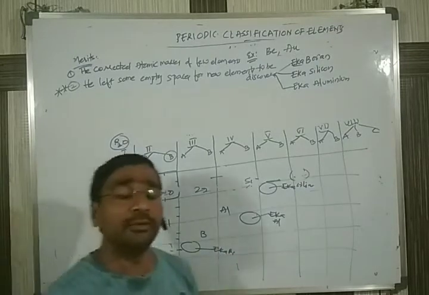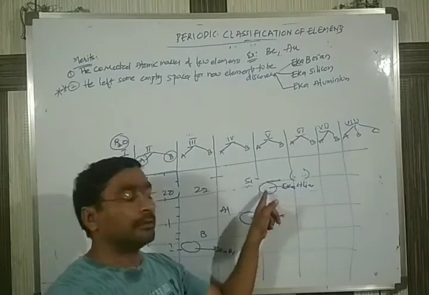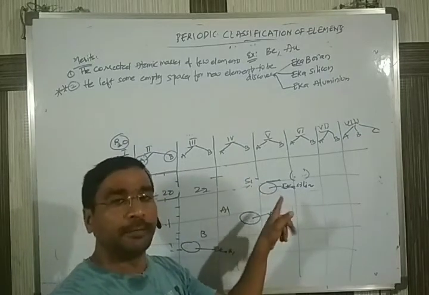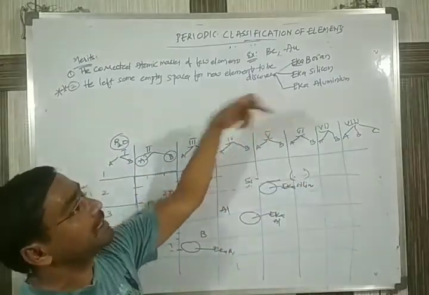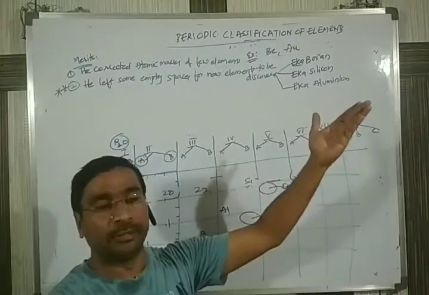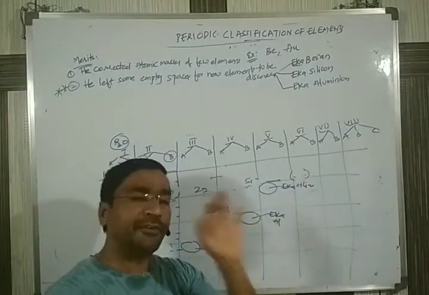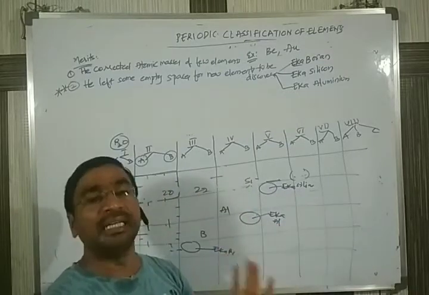So why should we leave them? The identity should be there. Why should we have these empty spaces? Some identity should be there. That's why he left 3 empty spaces for the new elements to be discovered. So whatever spaces he left, perfectly in that area, later on new elements were discovered.